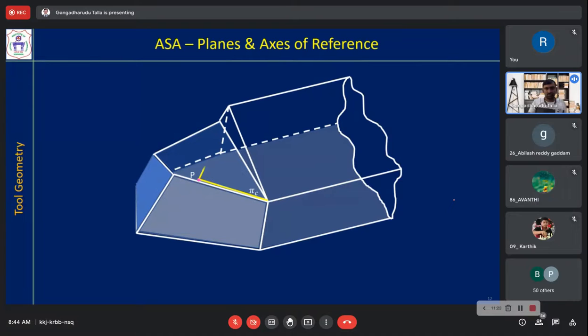At this stage pi c and pi o are not required. Don't bother about them. We are talking about pi y and pi x. They look like that. Concentrate on pi x and pi y only. We'll talk about pi c and pi o a little bit later. So these planes look like that.